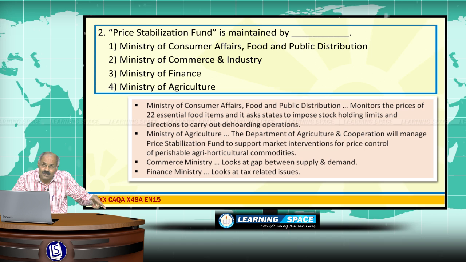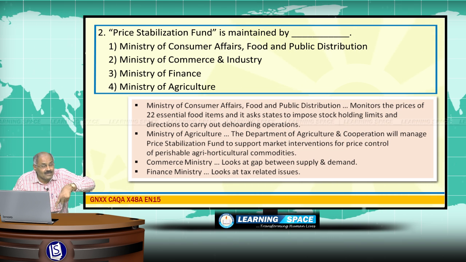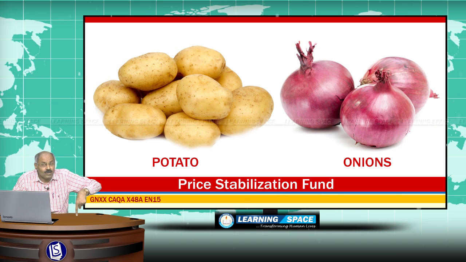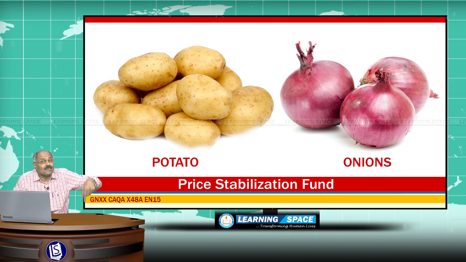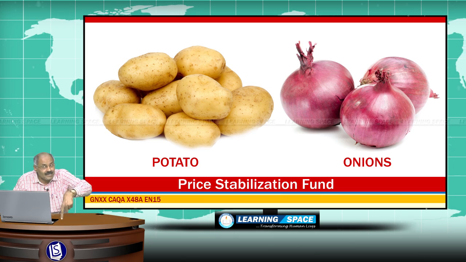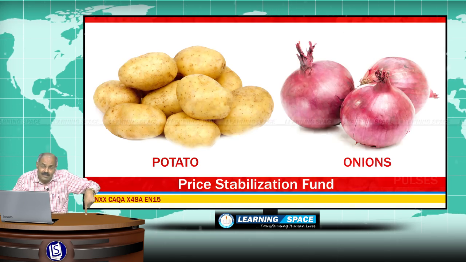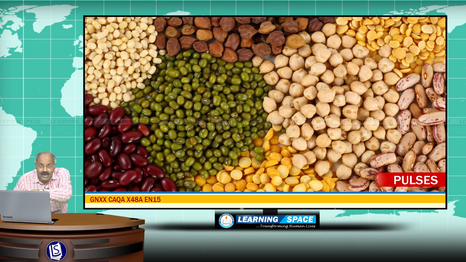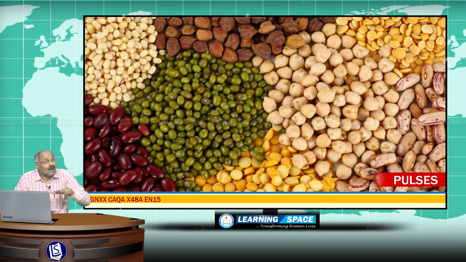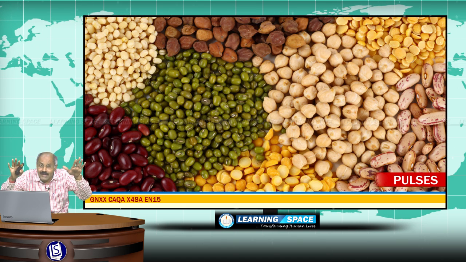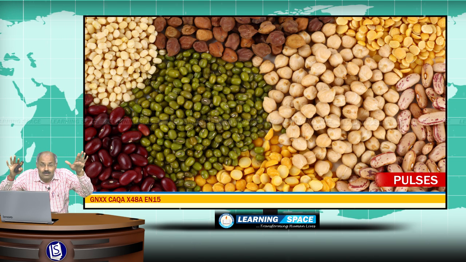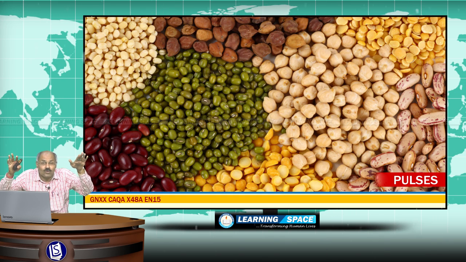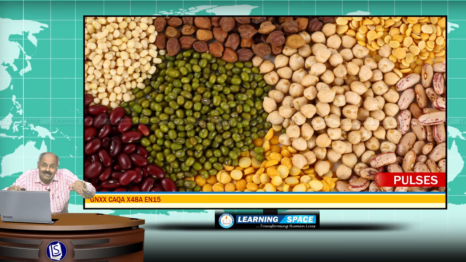Initially, in the notification, this Price Stabilization Fund was to be used for potato and onions only, but recently the government stated that it will be used for pulses also. Please don't forget, in recent times pulses prices skyrocketed like anything. So, this fund will be given to states to intervene so as to control the prices of pulses.